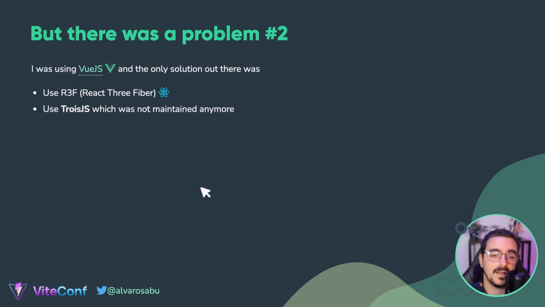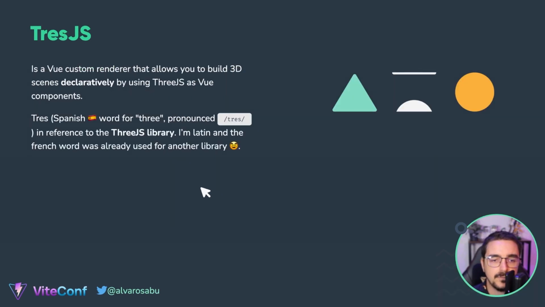But there was a second problem, which is that I was using VueJS. Most of my career, from like 3-4 years ago, is based on Vue. So there were some solutions out there. One was to change to React and use React Three Fiber, which is awesome, or using another Vue library, which was not maintained anymore, okay? So that's why I ended up creating TresJS.